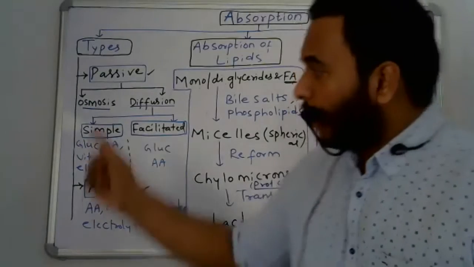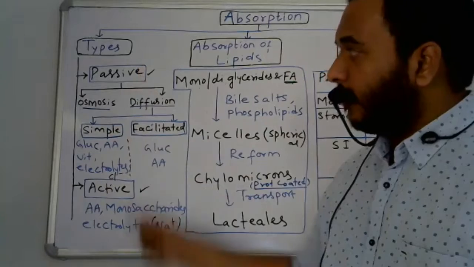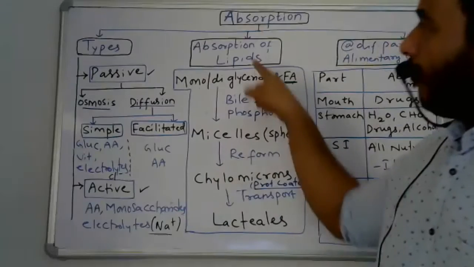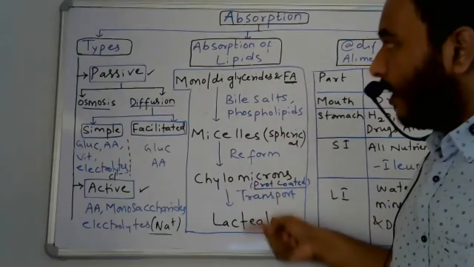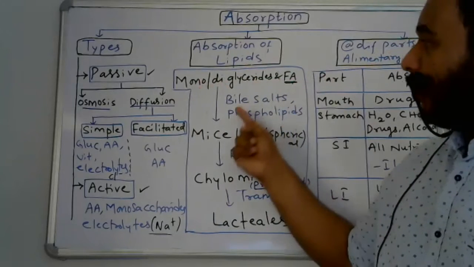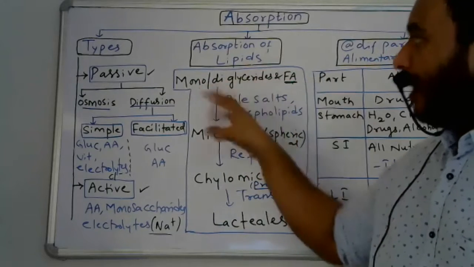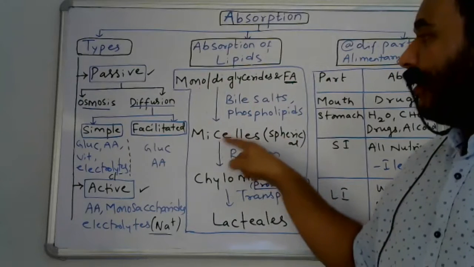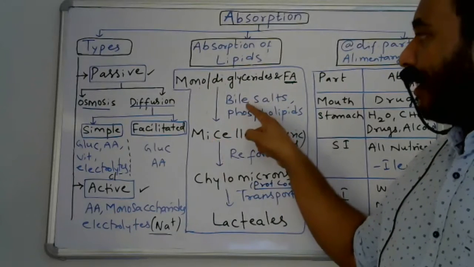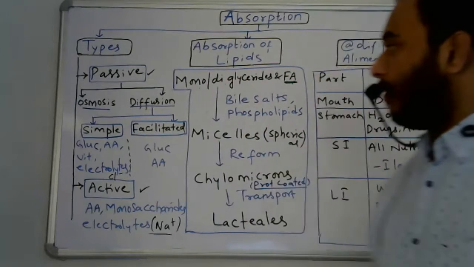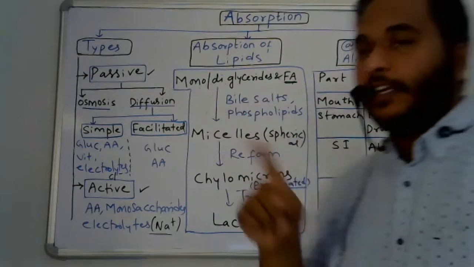Absorption of other substances is as follows, but the absorption of lipids happens in this way. First, monoglycerides, diglycerides and fatty acids are converted into micelles, spherical globules, by the action of bile salts present in bile juice.